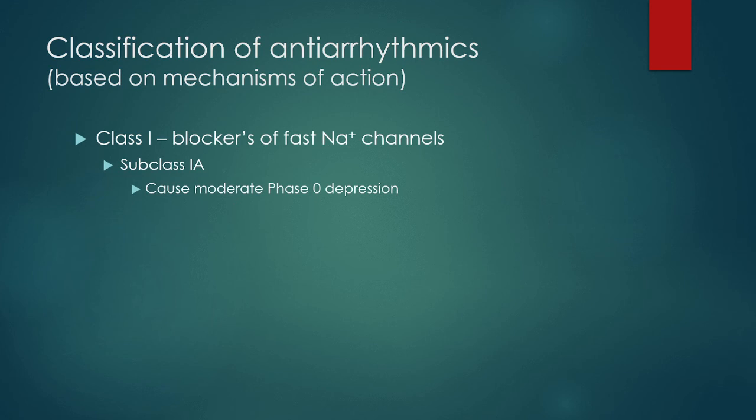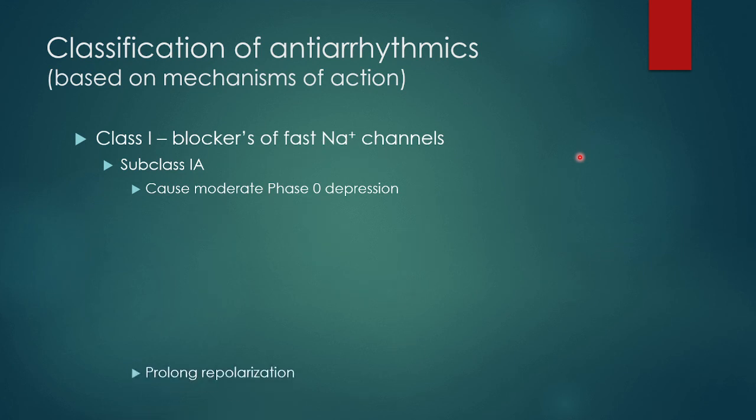Class 1A drugs cause a moderate phase 0 depression. The class 1A agents are procainamide, disopyramide and quinidine. They delay the repolarization, resulting in action potential lengthening and a longer refractory period. There is also some effect on the autonomic nervous system, as there is some anticholinergic activity with these drugs, which results in increased sinus node activity and more rapid AV node conduction.